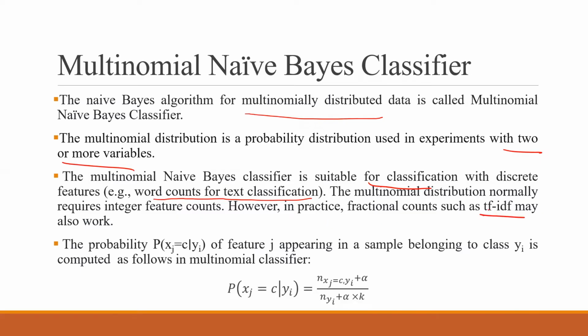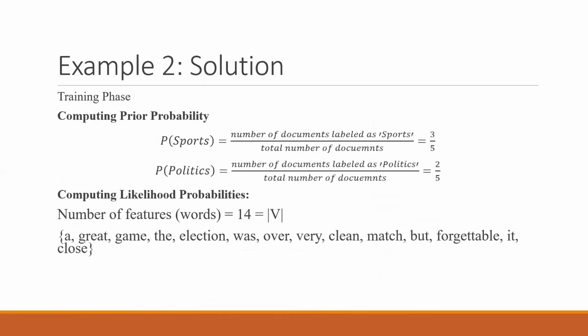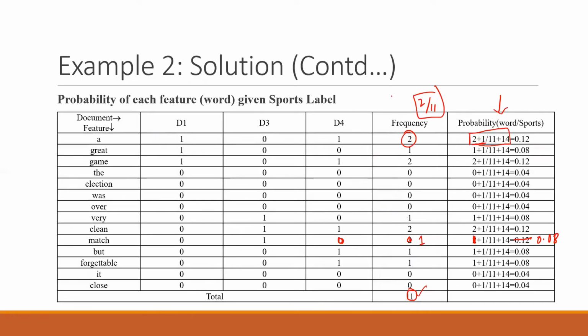If you remember, we have already worked with the frequency table. So we have solved the frequency table. So this was my frequency, right? Instead of this frequency table, if I replace this frequency column with TF-IDF, and then do all the solving of mathematics and everything, this will be multinomial.